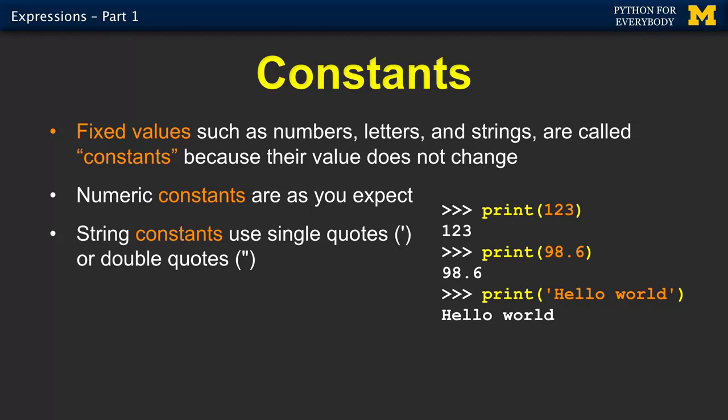The kind of constants that are a little bit different are things like string constants. So quote, hello world is a string constant. And we use that so that our program can say nice things to people that are using our program. And so we call them constants because they don't change, but it's kind of obvious. Constants. It's just a piece of the language. So that's a constant. What else?